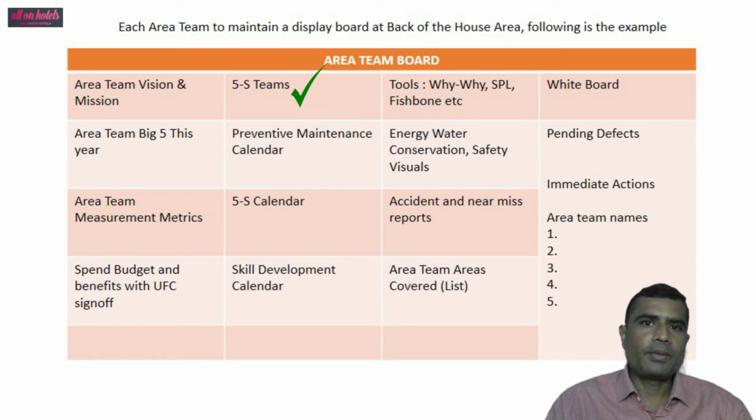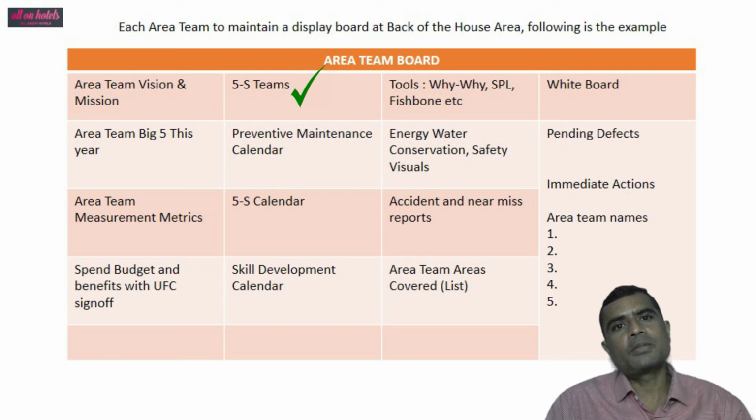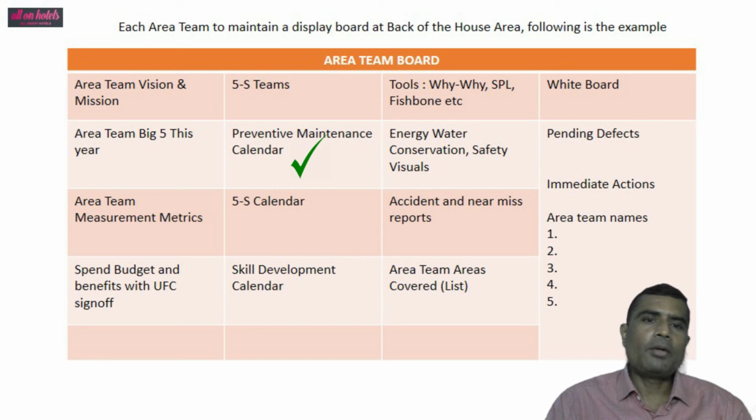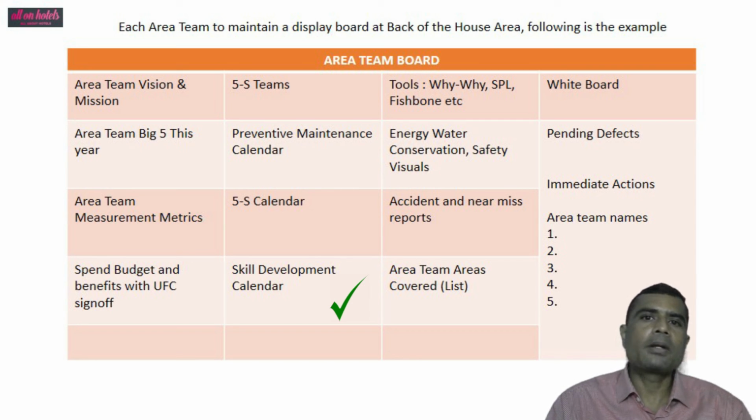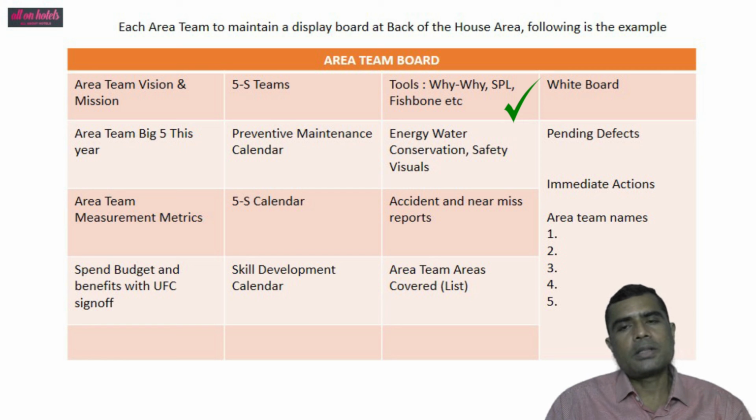5S teams: the area team has workplace organization teams, maybe 3 or 4 teams under them. They may have a preventive maintenance calendar, a 5S calendar, and a skill development calendar. There may be a target of skill development of the staff in that particular month. 5Y or YY analysis, single point lesson, and fishbone tools they can display there.